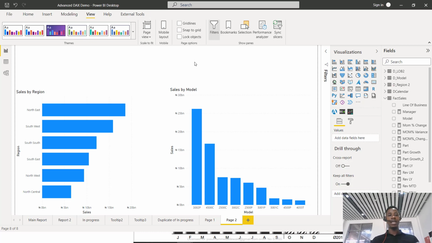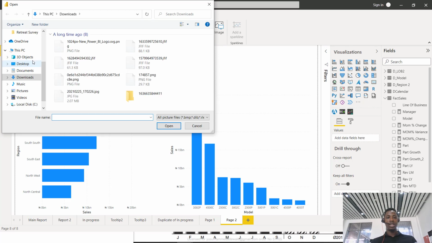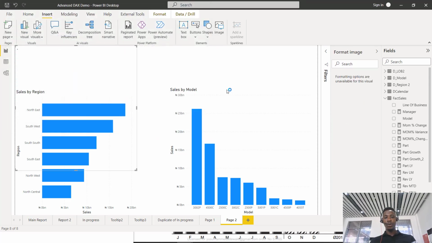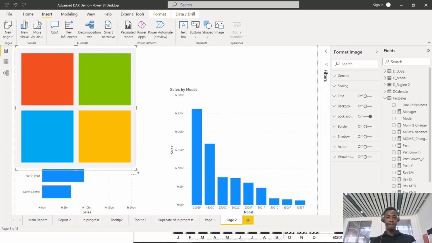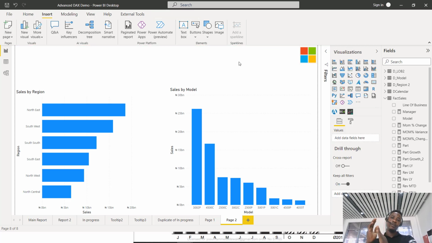And I can decide to design this report. I can come here, go to insert, and bring in a picture if I want to. Can you see image? Just like you are doing a PowerPoint design, right? So I can bring in this Microsoft logo, bring it here, and put it in this top corner right here. And I can add a simple text box, just like you are doing a text box in your Word or PowerPoint,